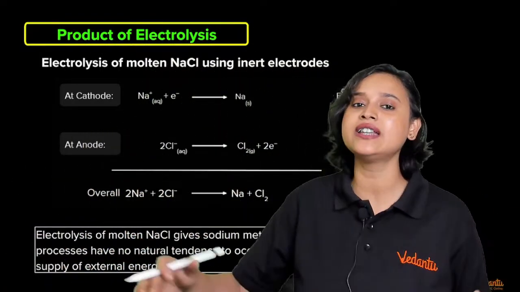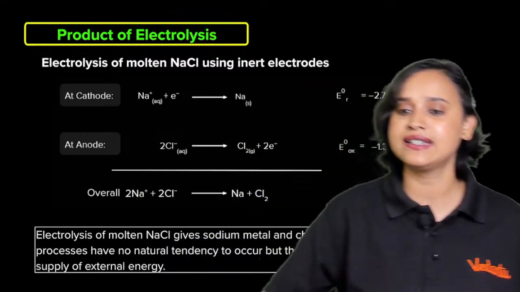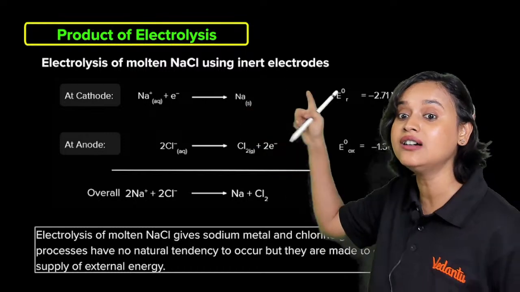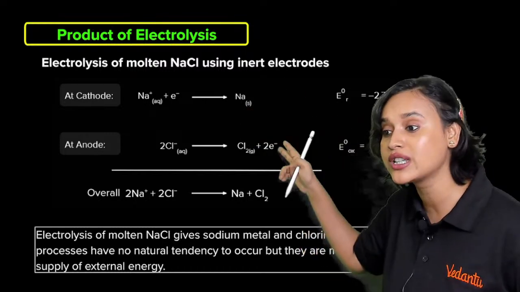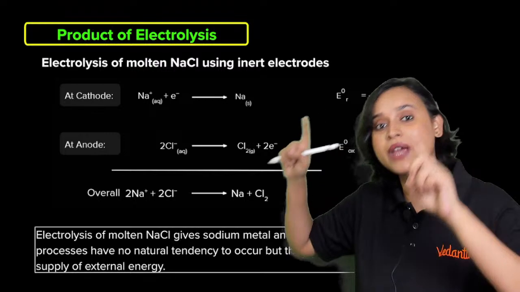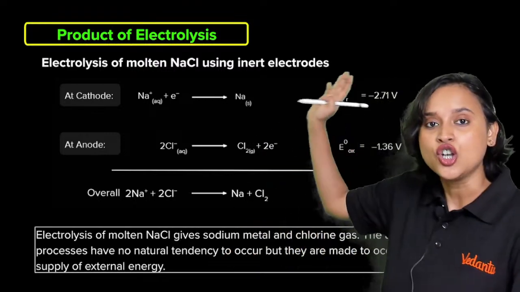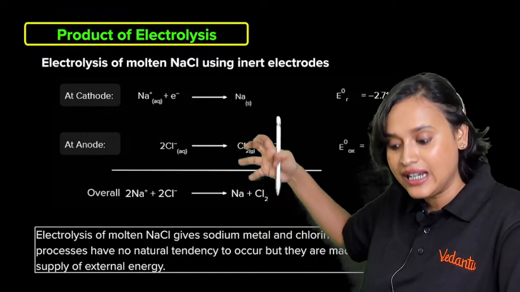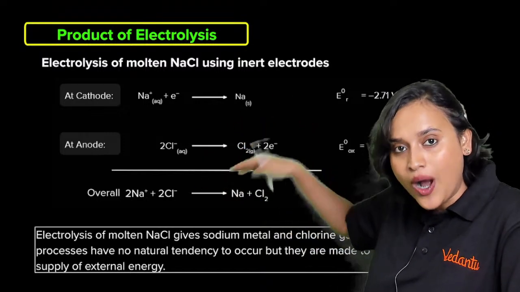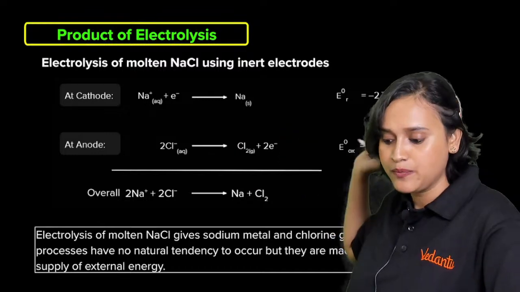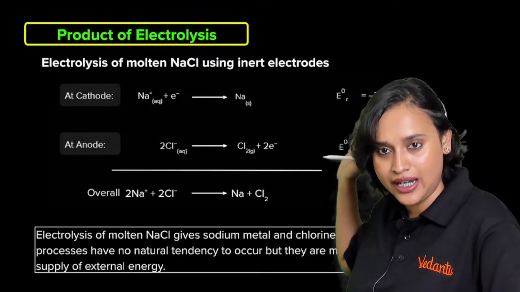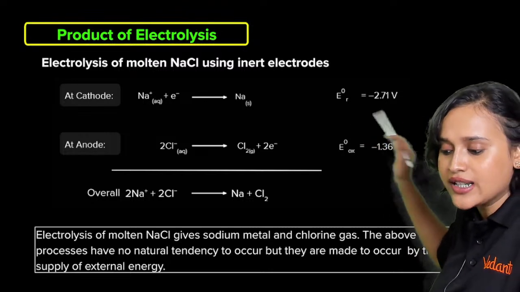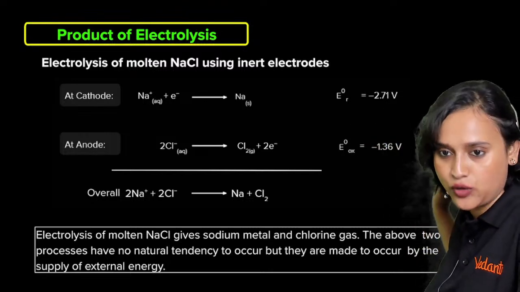So imagine that you have molten NaCl. You're going to use molten NaCl, and this time you are using inert electrodes. That means you are not using electrodes that are going to participate in the electrolysis. So at the cathode, what is happening? Na+ is gaining an electron. It is gaining one electron and it is forming Na. Here, if you look at it, the E0 is given as minus 2.71 volt.